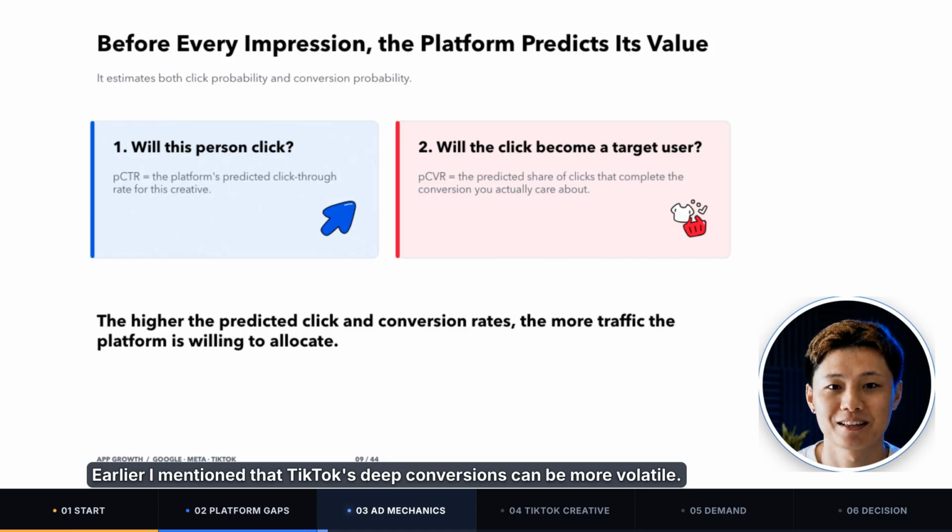Earlier, I mentioned that TikTok's deep conversions can be more volatile. I don't think we can simply blame TikTok users for that. Another possible explanation is that TikTok's estimate of a user's probability of converting may not yet be as stable as Google's or Meta's. That sounds abstract, so let's use an example.